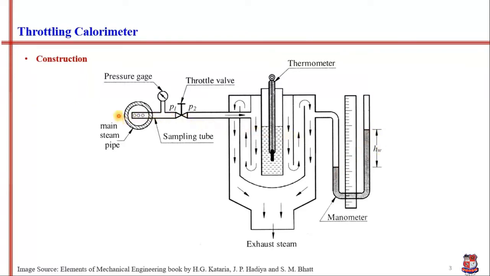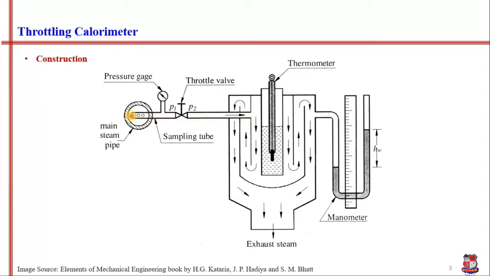So how is the dryness fraction measured? The principle is the same: in the throttling process, the enthalpy of steam before throttling will be equal to the enthalpy of steam after throttling. And as we have stated, if we throttle the wet steam, then that steam will become superheated, because all the liquid particles present in the steam will be evaporated. So the steam will eventually become dry or superheated.